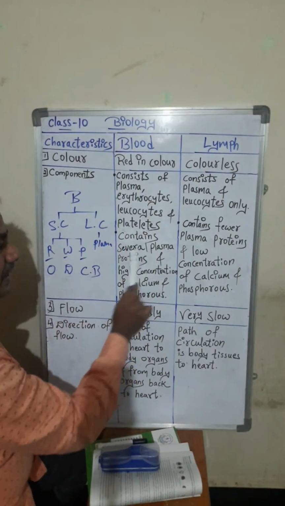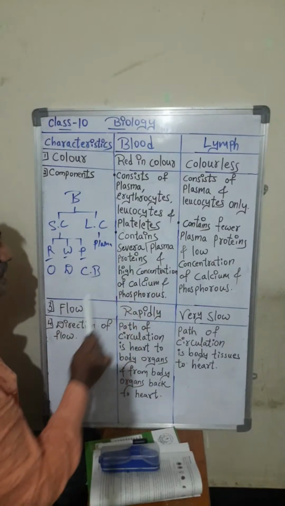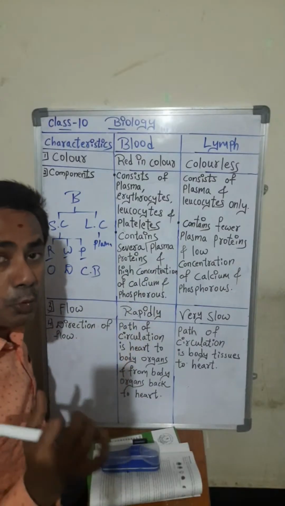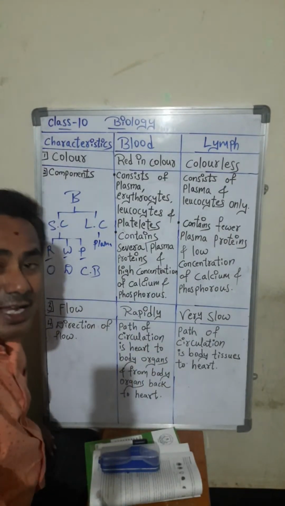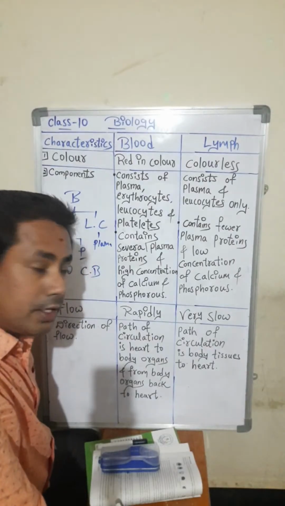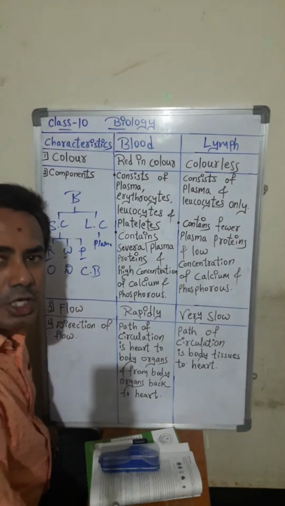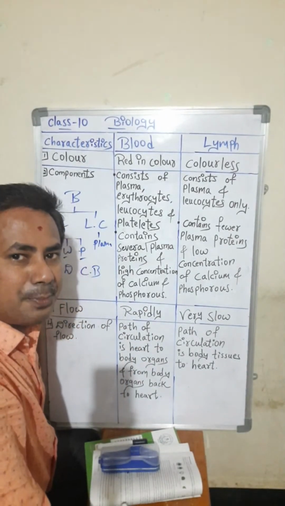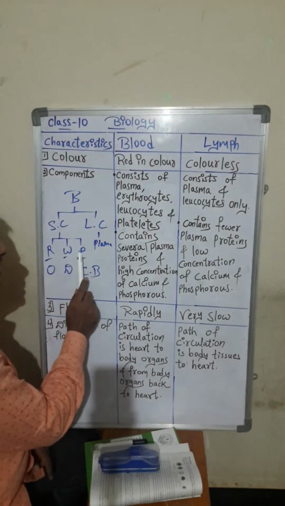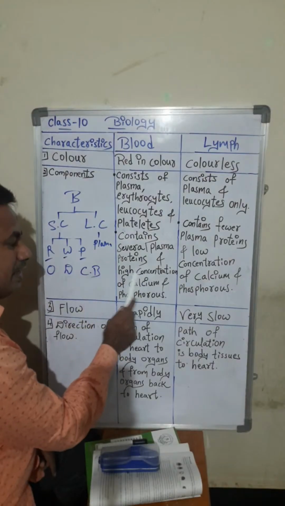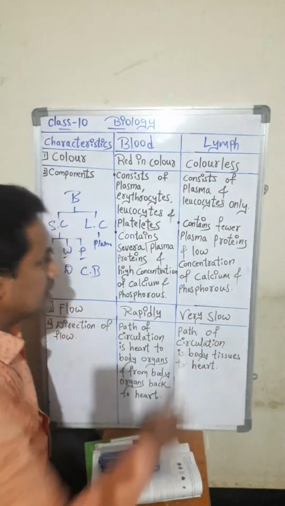And blood contains several plasma proteins, and a high concentration of calcium and phosphorus. Our blood contains a high amount of calcium and phosphorus minerals, students. So blood has RBC, WBC, platelets, plasma, protein, calcium and phosphorus.